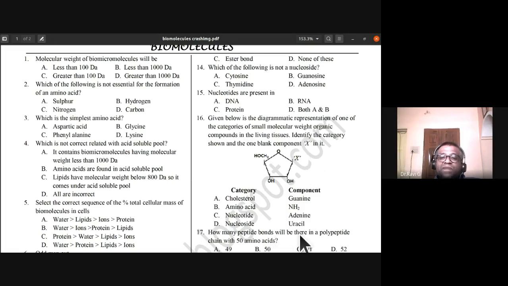So nucleoside with uracil is the only combination that we have. And since they have ribose sugar, here we don't have nucleoside with adenine. If that was there, then there would have been a conflict. So there is only one option they have given, nucleoside and uracil. Okay, so this is the right choice. The category is nucleoside and X is uracil.